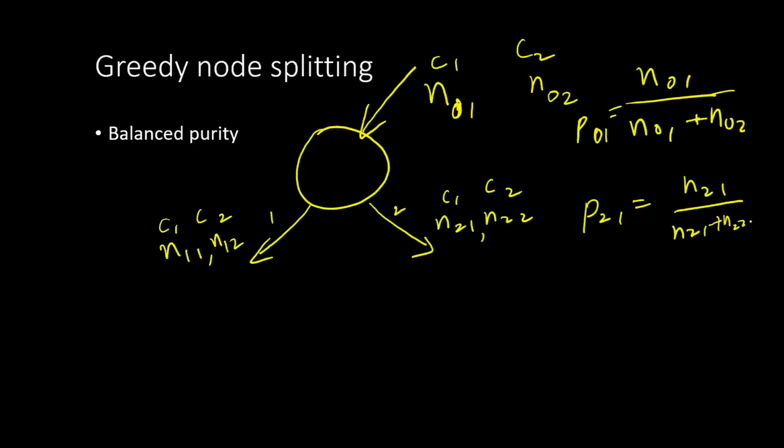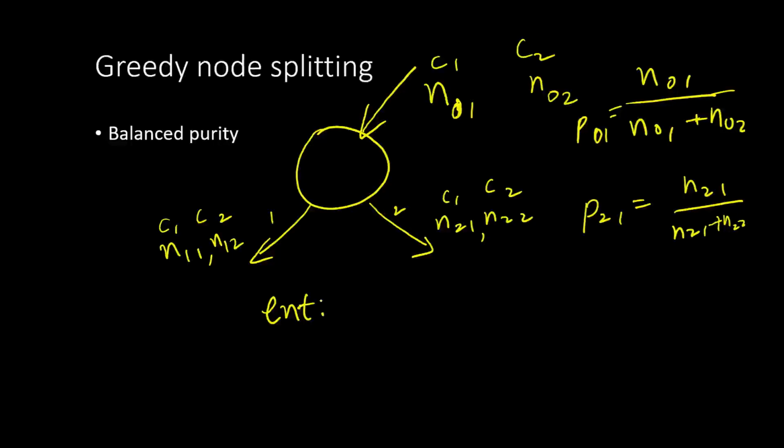Alright, so now we want these branches to be pure on an average. Okay, we want them to be more pure compared to the parent branch from which the points are being split. Okay, so we want maximum decrease in impurity. So if we look at impurity, let's look at entropy for example. So let's say we have entropy.